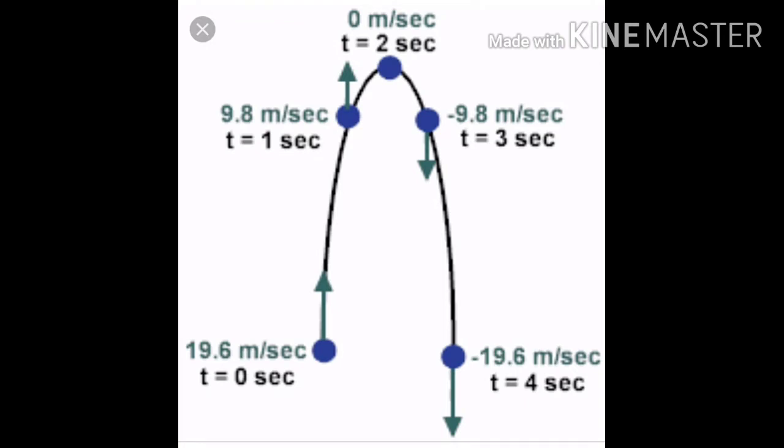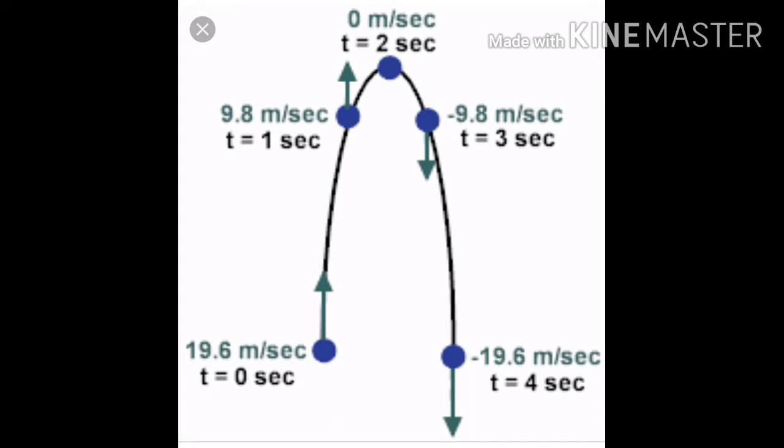When we throw the ball upward, what will happen? It will reach a certain height, will stop there, and again it will come down. Have you ever thought why this happens? When a ball is thrown vertically upwards, the force of gravity acts downwards. Hence, the velocity of the ball decreases. When the ball reaches the highest point, it momentarily comes to rest and the velocity of the ball becomes zero. The ball then starts falling downwards under the effect of gravity and the velocity of the ball increases.